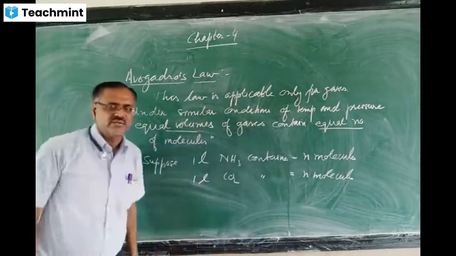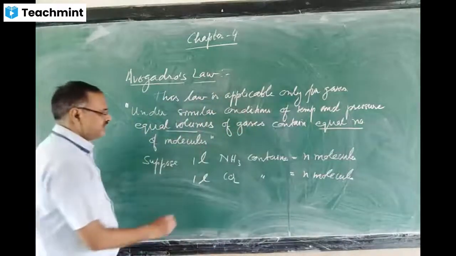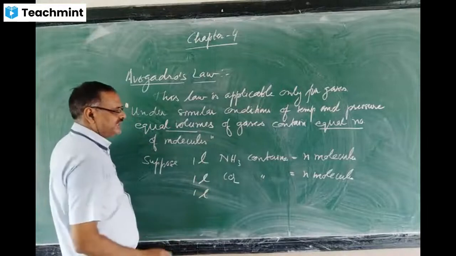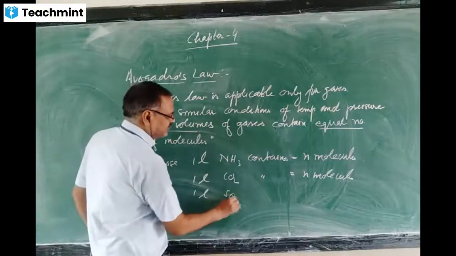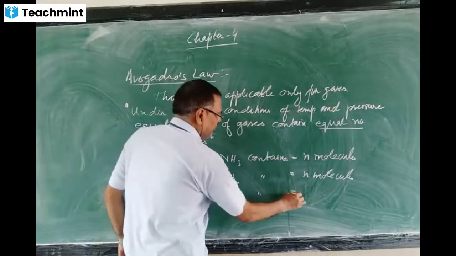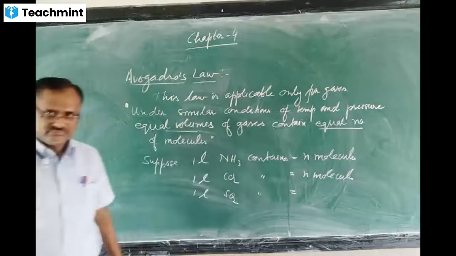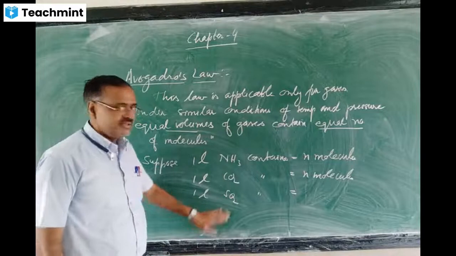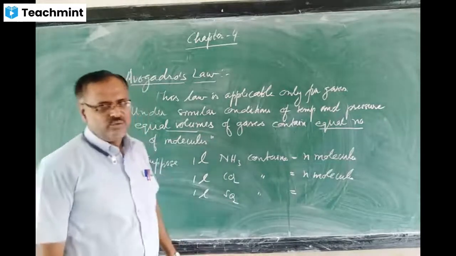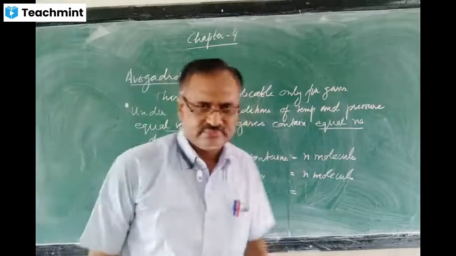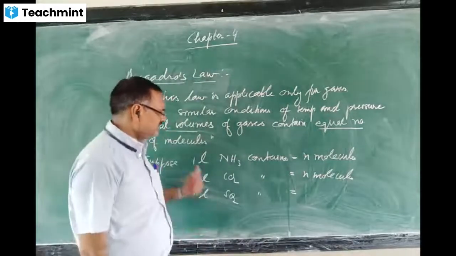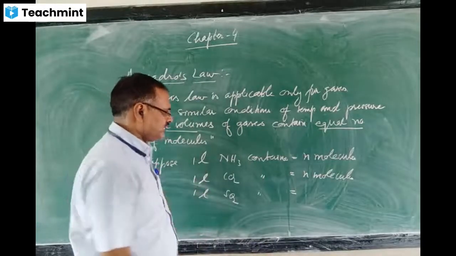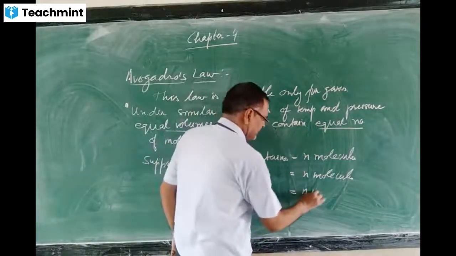In the same way, if I ask you about 1 liter of sulfur dioxide, which is also a gas, how many molecules will be there? Very simple. N molecules. Yes, correct.